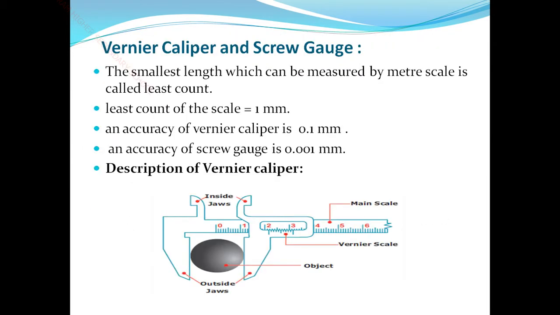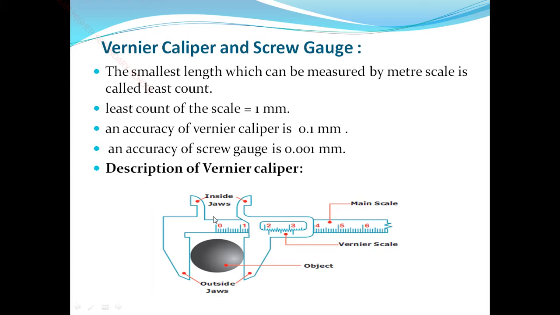Now the new topic: the Vernier caliper and screw gauge. The Vernier caliper measures the smallest length which can be measured by a meter scale, which is called the least count. First the Vernier caliper, next the screw gauge. The least count of the scale is equal to 1 millimeter. The accuracy of the Vernier caliper is 0.1 millimeter and the accuracy of the screw gauge is 0.001 millimeter.